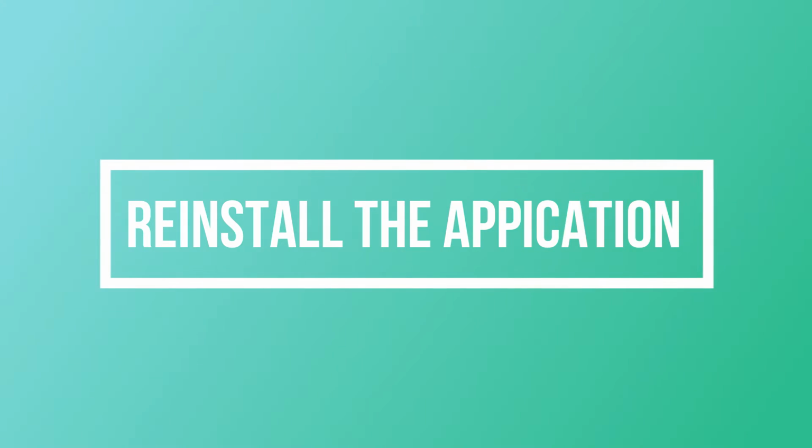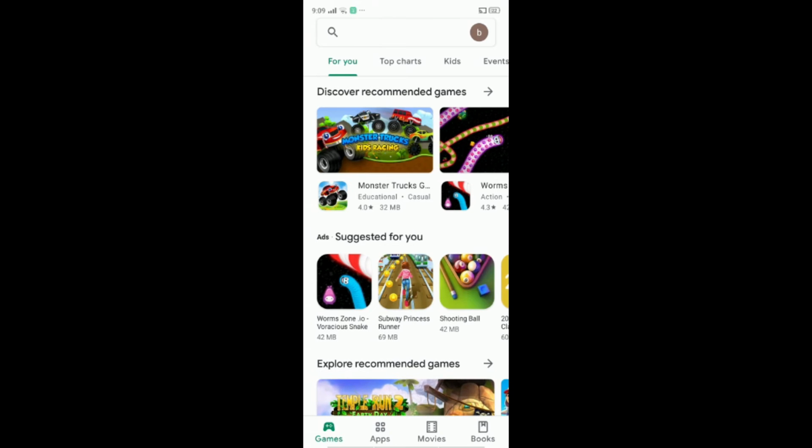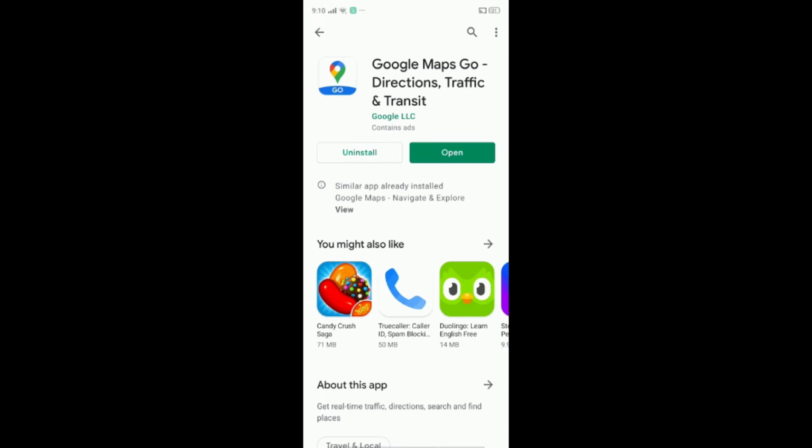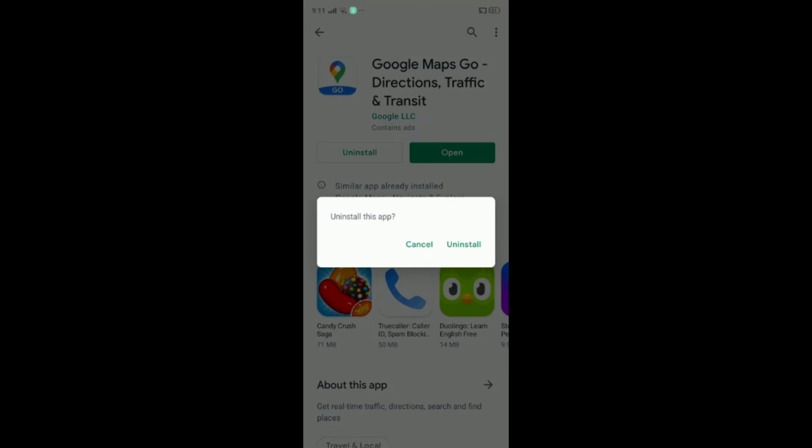Next is reinstall the application. Again, firstly go to Play Store of your Android, search in the search bar of Play Store for Google Maps. There will be two options, uninstall and open. Click on uninstall, wait for 10 to 12 seconds, the application will uninstall. Then click on install, it will be reinstalled in your device.